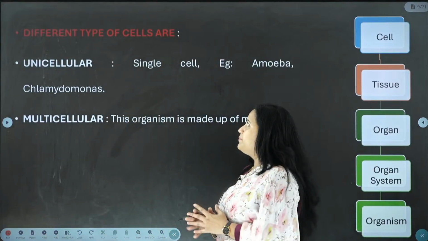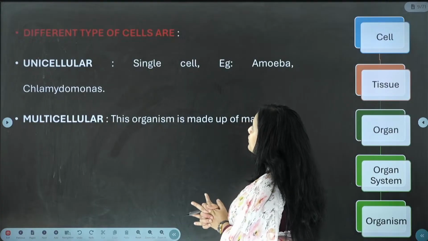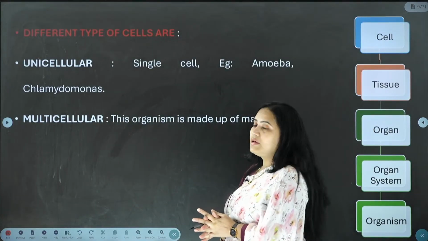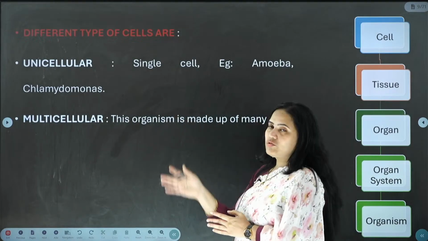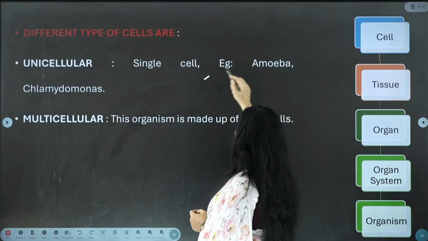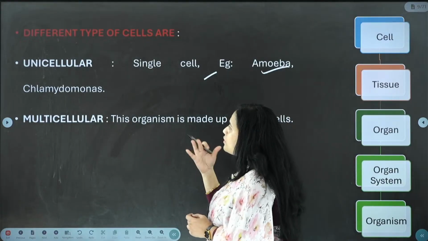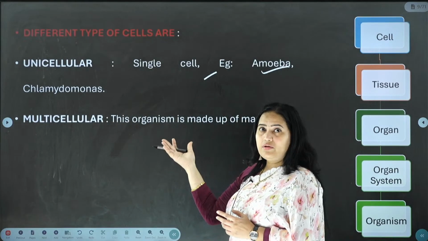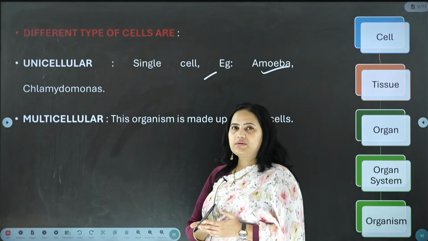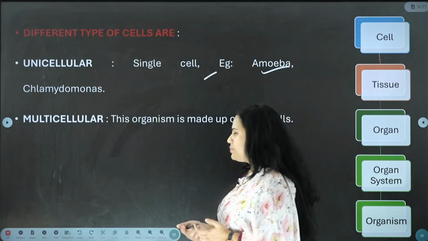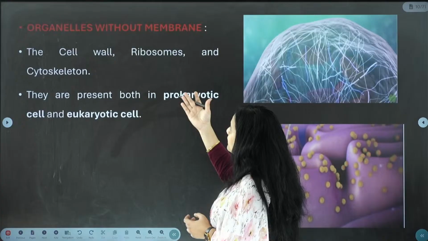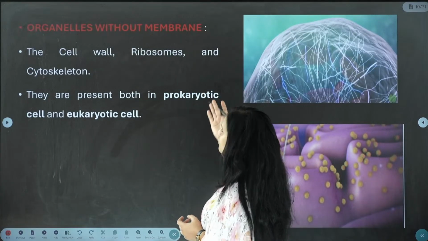And now let us see the cell. There are different types of cell. We see the unicellular and multicellular cells. We have already understood the difference between unicellular and multicellular. Single cell examples are amoeba and Chlamydomonas. Archaea is also one of the best examples. For multicellular, human beings and animals are the best examples. And now let us see the organelles without the membrane.